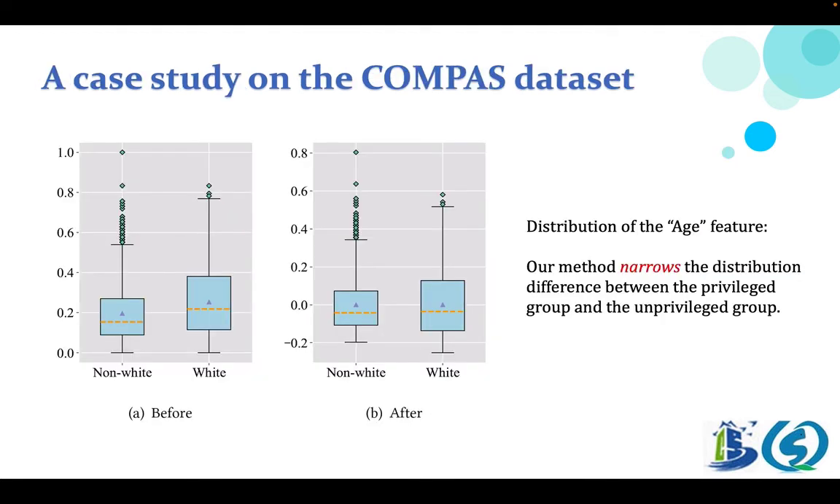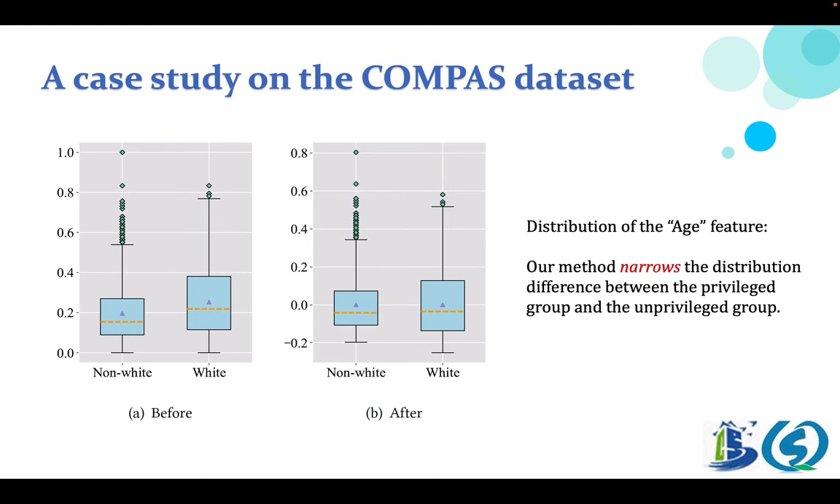Then, we want to use an example to show how our method eliminates biased parts from biased features, narrowing the difference in these biased features between privileged and unprivileged classes. The figure is the distribution of the age feature for privileged and unprivileged classes on the compas dataset. Here, the privileged group is white people, and the unprivileged group is non-white people.